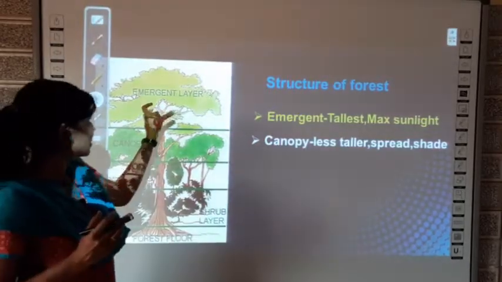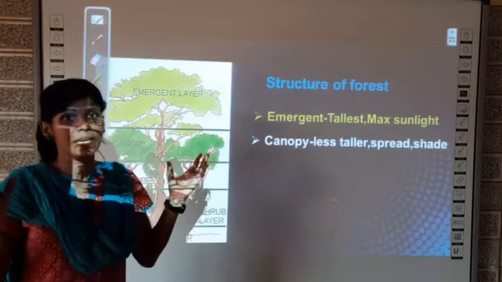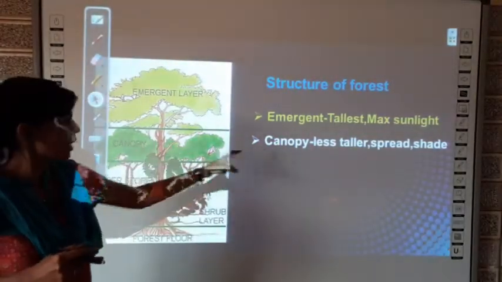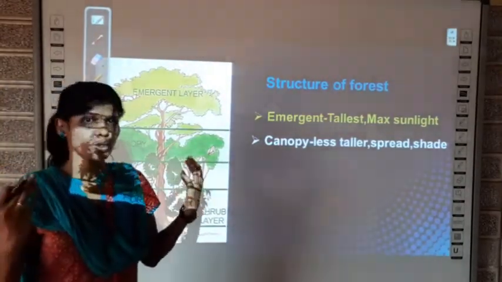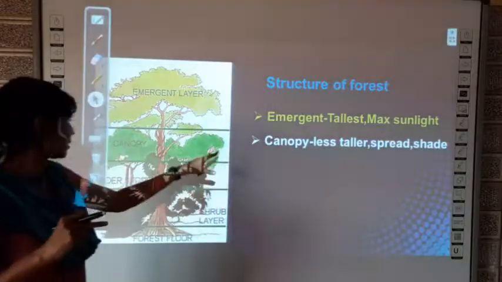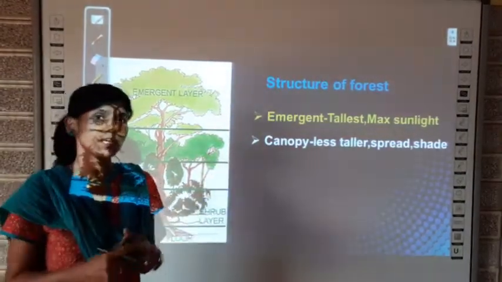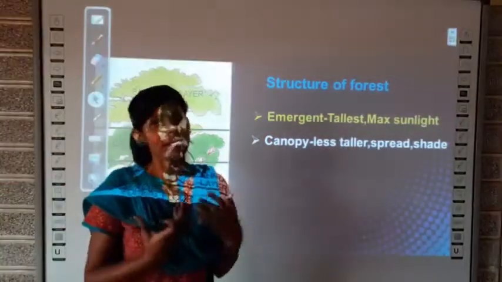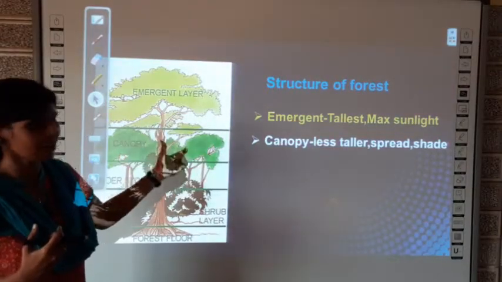See, the trees of the emergent layer are tall and not much spread, which means the branches are not spread throughout, whereas the trees which come under the canopy layer have so many branches that they are spread overall. Can you see? Whenever the branches cover like this, what will it result in? It will result in shade. It will create shade for the plants which fall below this canopy layer.